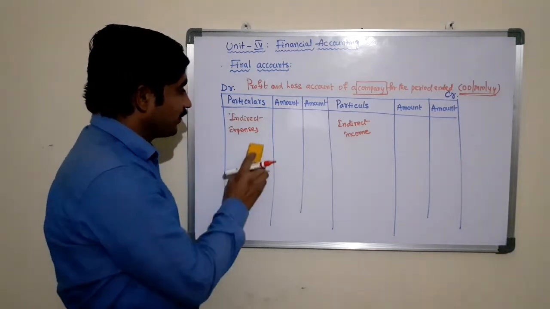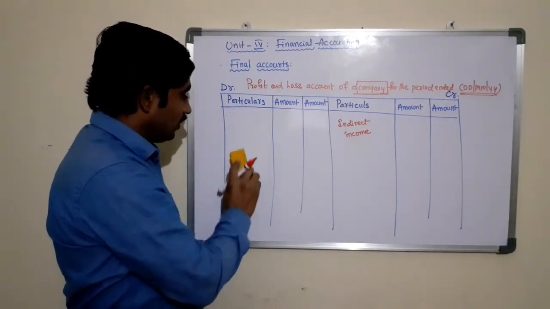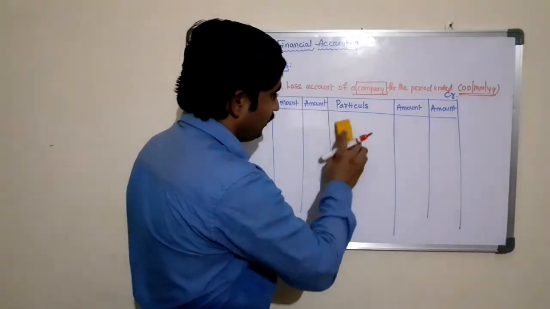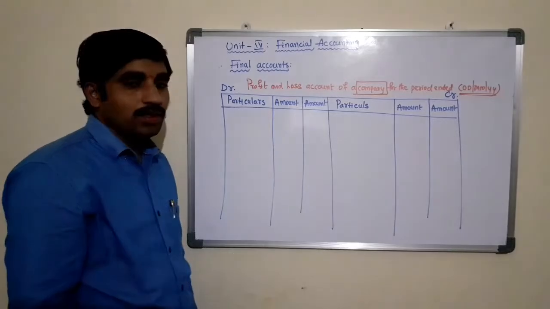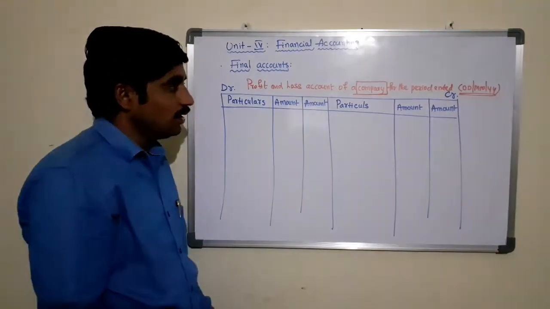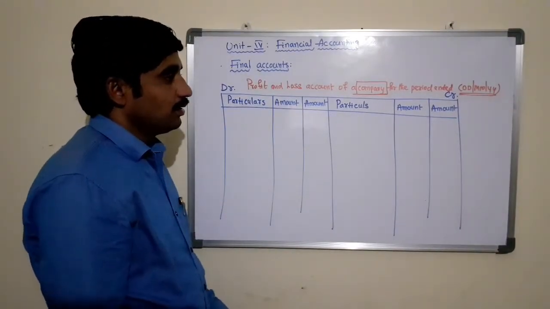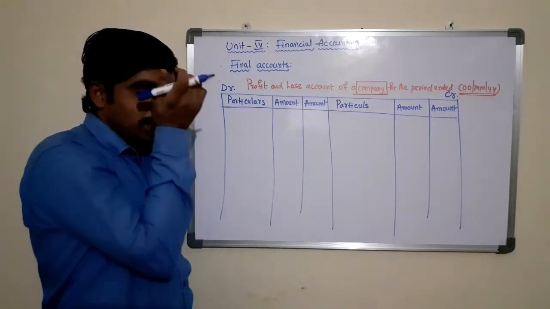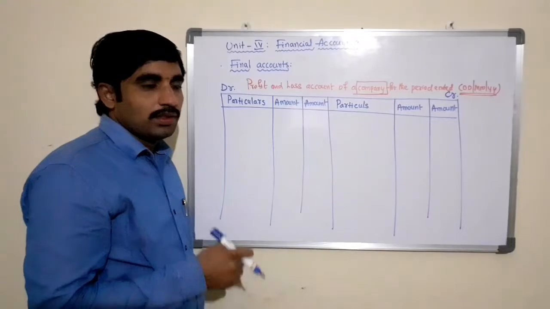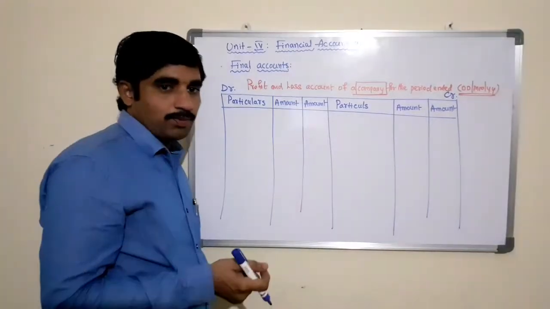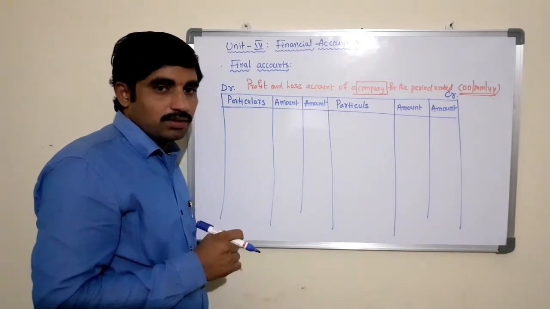Now let us see what are the different items that come under the profit and loss account. See, here after preparing the trading account, we are preparing the profit and loss account. By preparing the trading account, we may ascertain gross profit or gross loss.